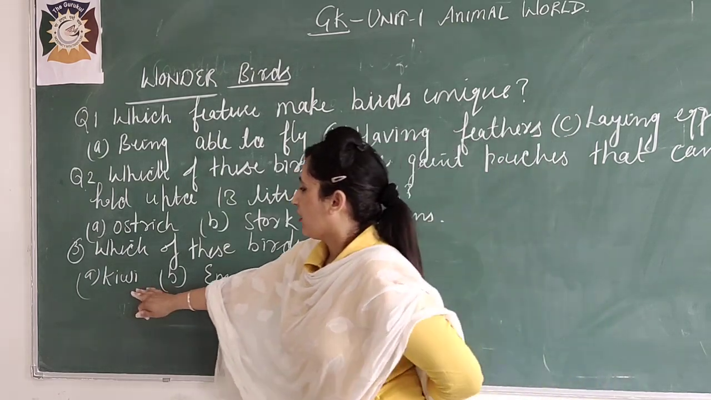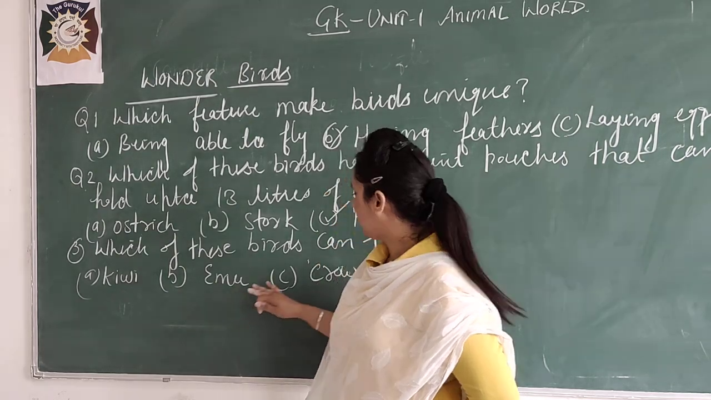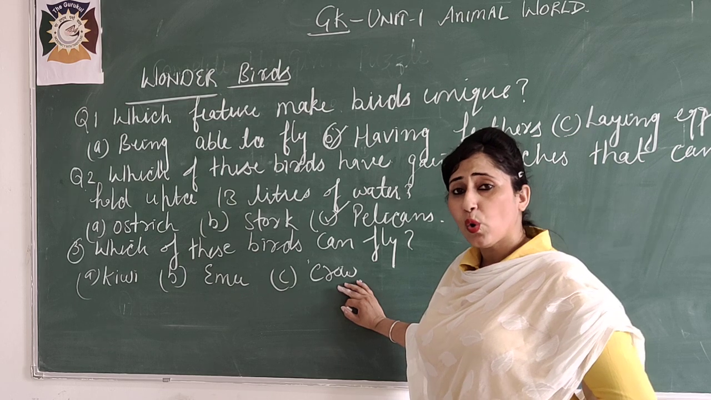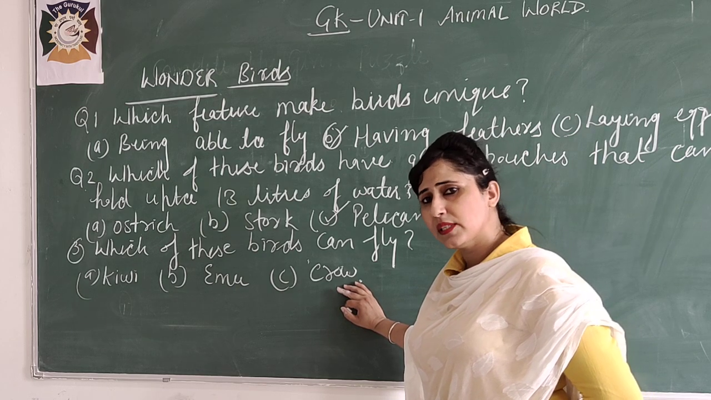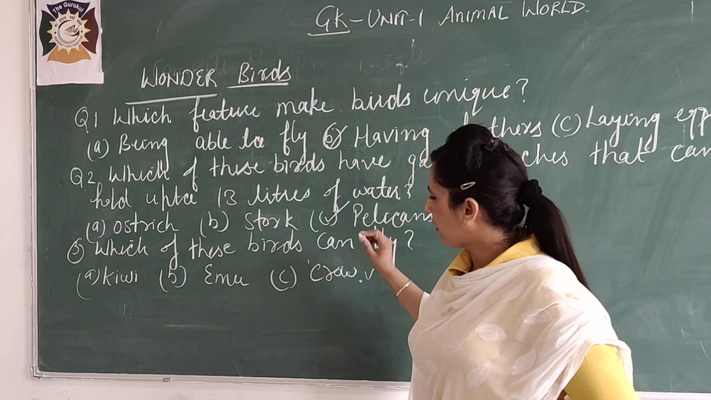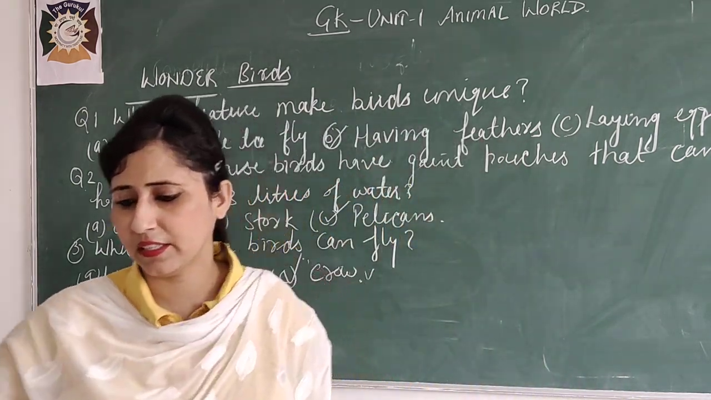See, kiwi and emu, we know that they both are not able to fly. Crow, it's the very common bird, सभी को पता है. कौवा सभी को पता है, crow के बारे में सभी जानते हैं. That means it can fly. So what is our answer? Crow is our answer. Okay, it's quite an easy and interesting one.